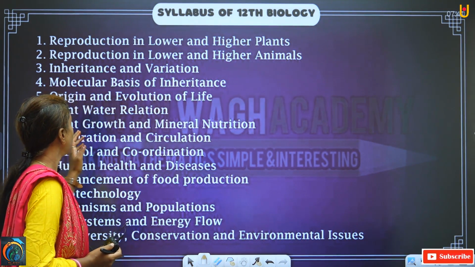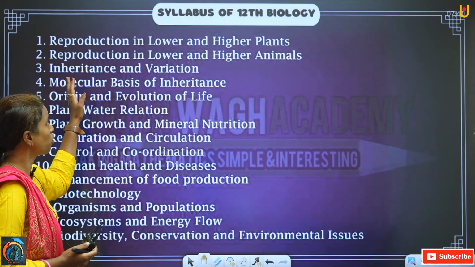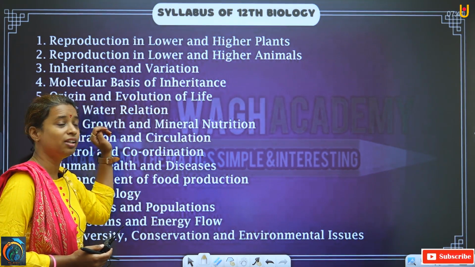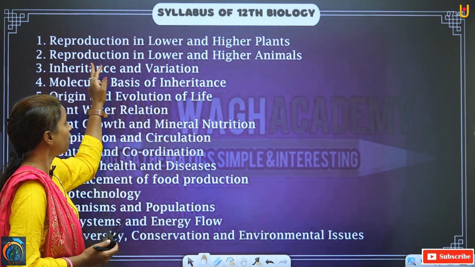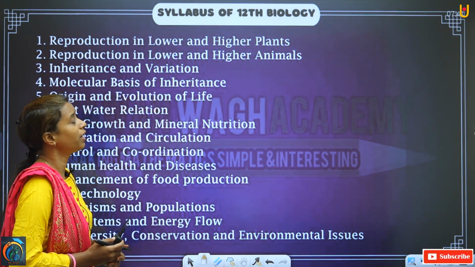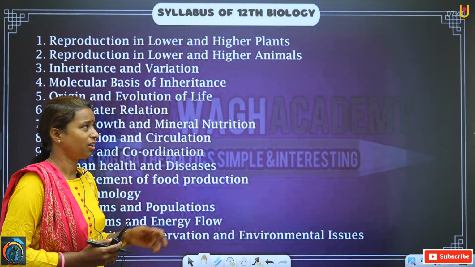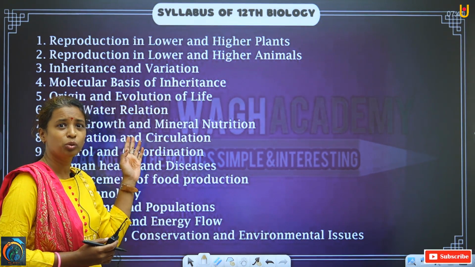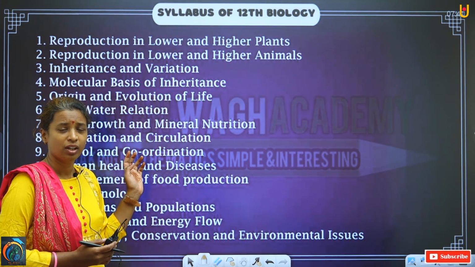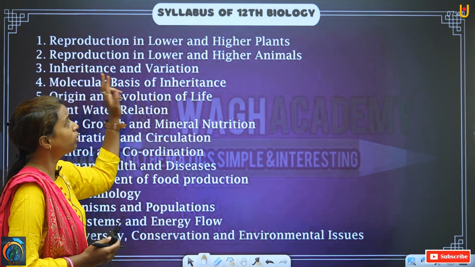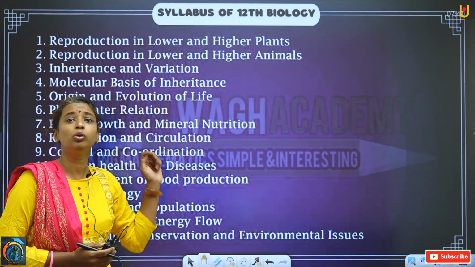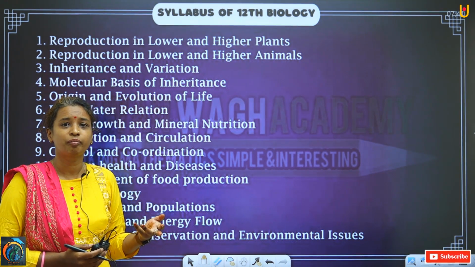Now, in the starting, the first unit is reproduction. Here, in reproduction, first we are starting with reproduction in lower and higher plants. There are different plants. We know there are different kingdoms also. And from the kingdom Plantae, we are going to discuss how these plants reproduce.